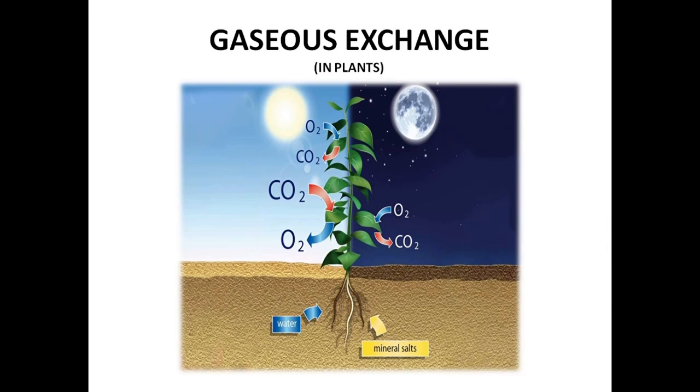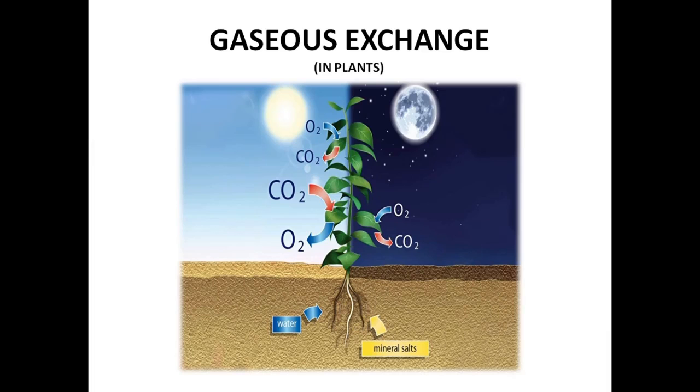And during night time, what happens? Sunlight is not there, so they can't undertake photosynthesis. So the only process taking place is respiration. So during respiration, what happens? They take in oxygen and they give out carbon dioxide. So that's the gaseous exchange happening in plants. During daytime, they need plenty of carbon dioxide inside and they give out oxygen as a byproduct of photosynthesis.